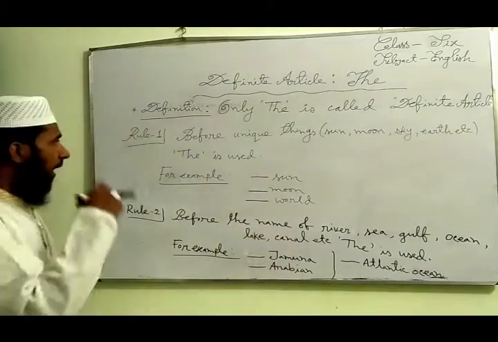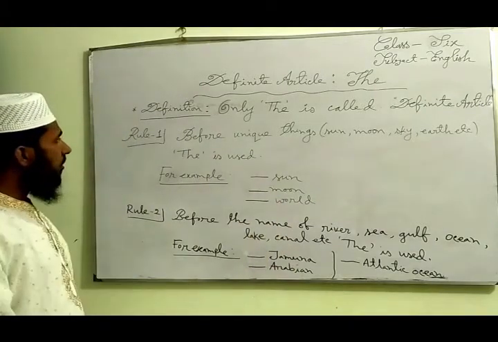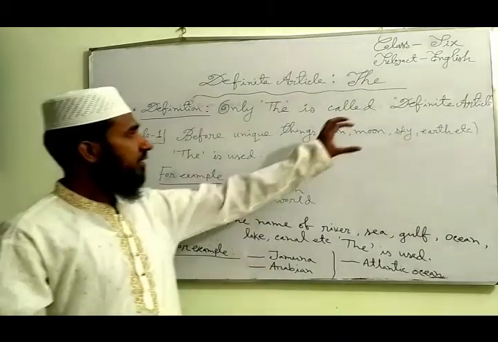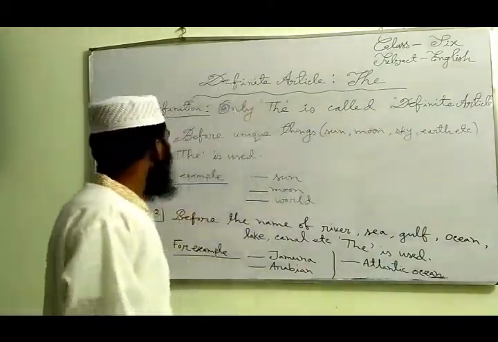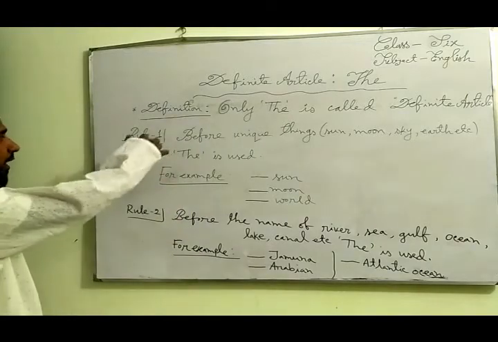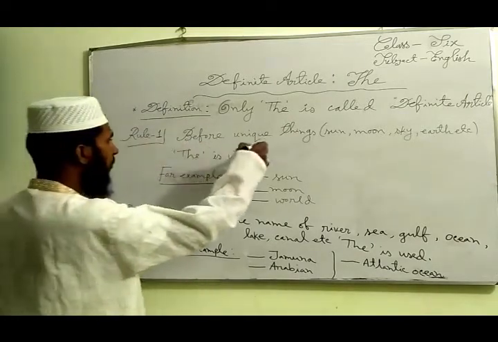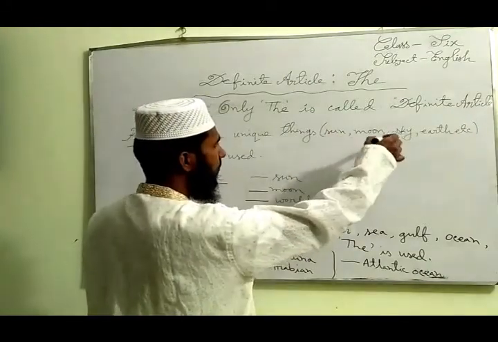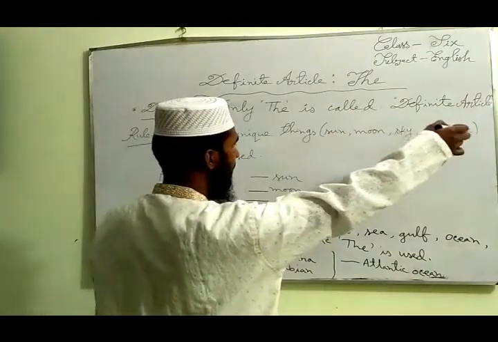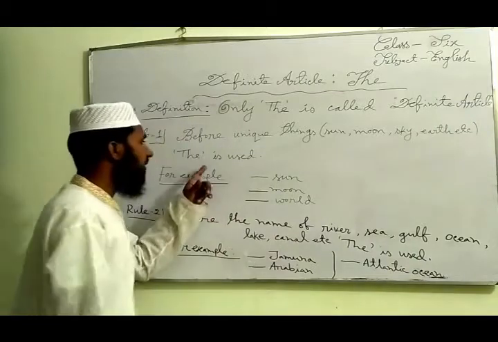Now, I will give some important rules of the use of articles, especially the definite article the. Dear students, notice rule 1. Before unique things such as sun, moon, sky, earth, etc., the is used.